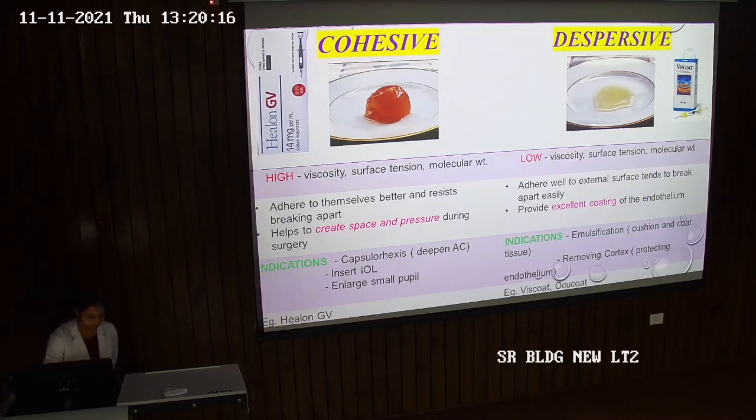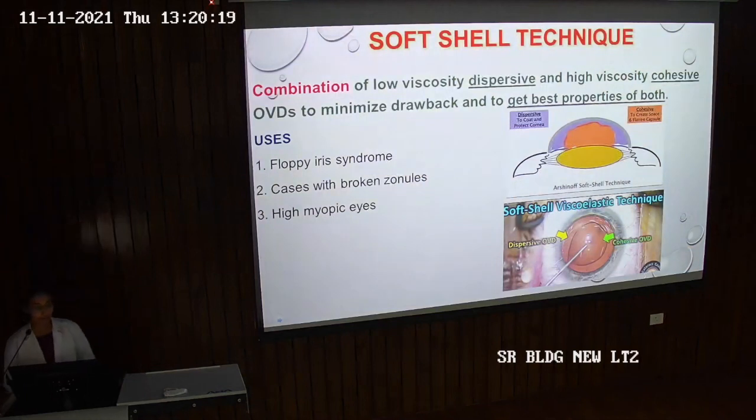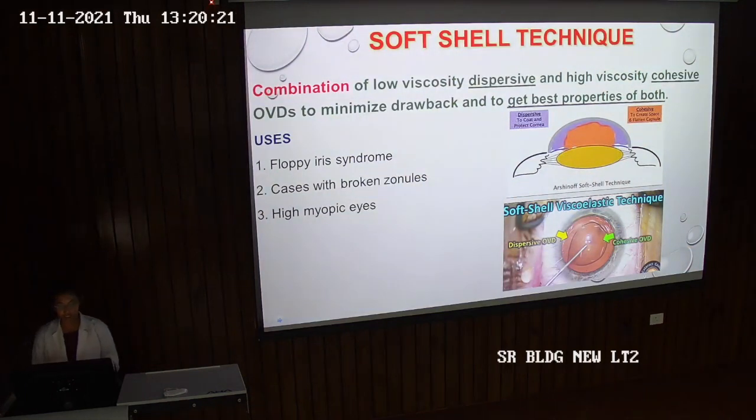Now, when we combine both these low viscosity dispersives and high viscosity cohesives together, we call this the soft shell technique. This minimizes the drawbacks and gets the best property out of both. You can see in this diagram over the iris and lens, we have first put the visco-cohesive, which is orange in color, to create a space and flatten the capsule, over which we have spread the visco-dispersive to protect the endothelial cells. This technique is used in floppy iris syndrome, cases with broken zonules, and high myopic eyes.